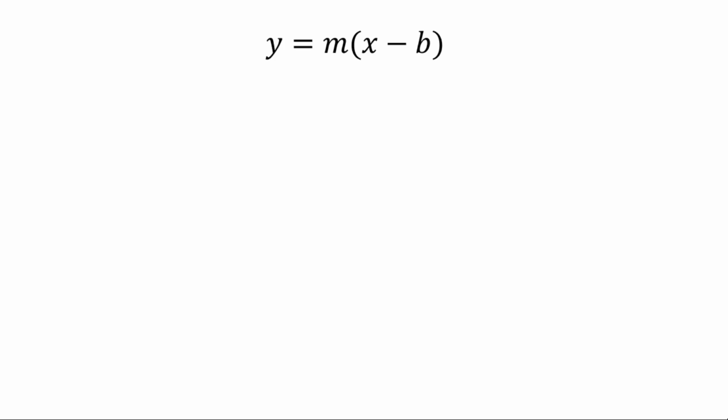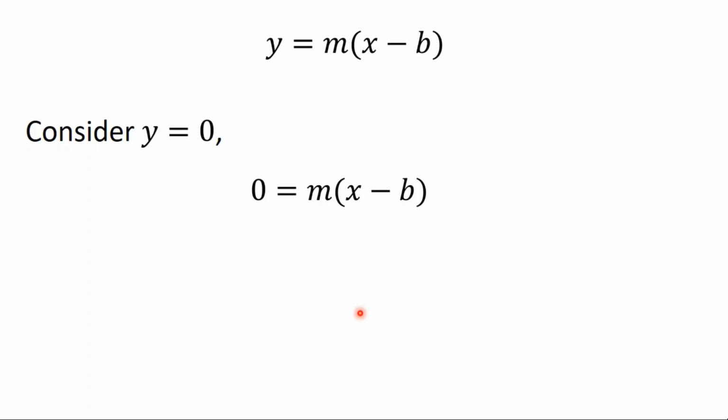So let's consider y equals m lots of x minus b. And let's consider y equal to 0, because that's how we find the x-intercept. Well, when we do that, we have 0 equals m lots of x minus b, just substituted in y equals 0. Now, if m times x minus b is 0, then it has to be true that either m is 0 or x minus b is 0.